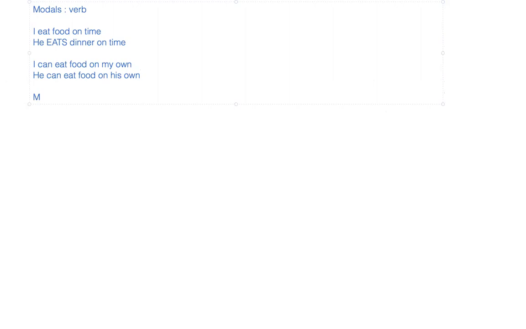Now we will understand which types of modals we have. There are various modals which I am listing for you: can, could, will, would, shall, should, may, might, could have, and should have.